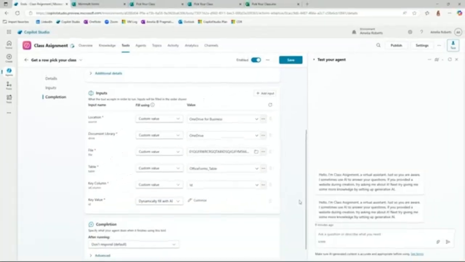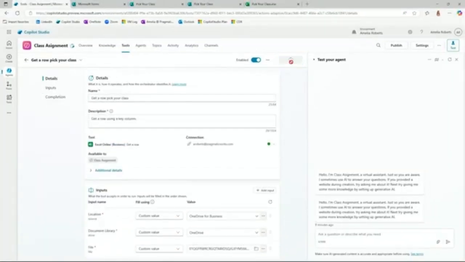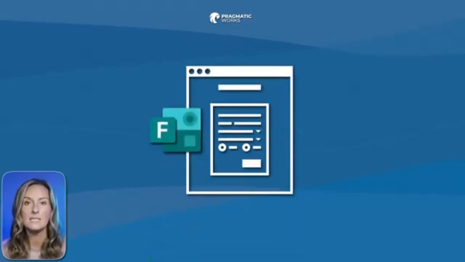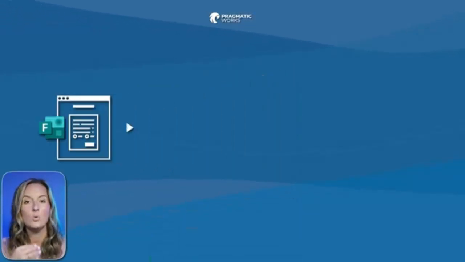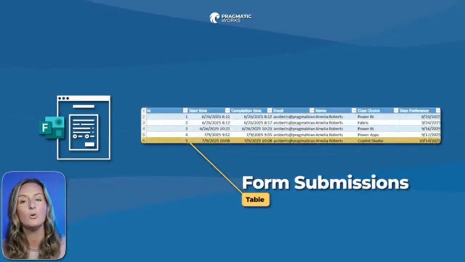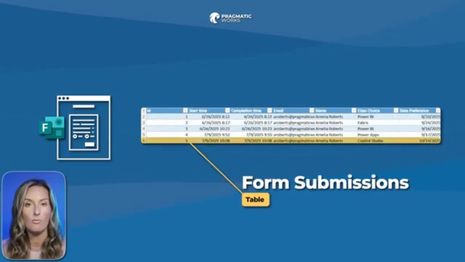So I'm going to leave that as is, and then I'm going to hit save. Amazing. So now we already have two tools created because what I have so far and what I want to happen is when a Microsoft Forms is submitted, I want it to list all the rows present in the table, and then I want it to get a row for me.